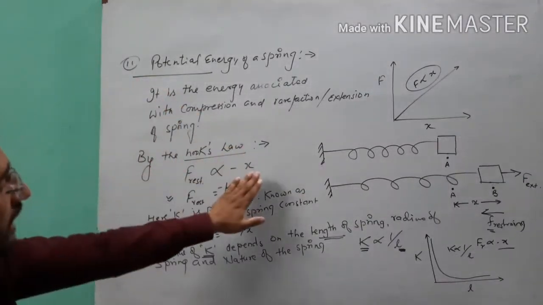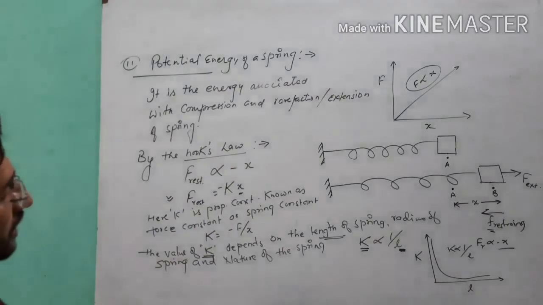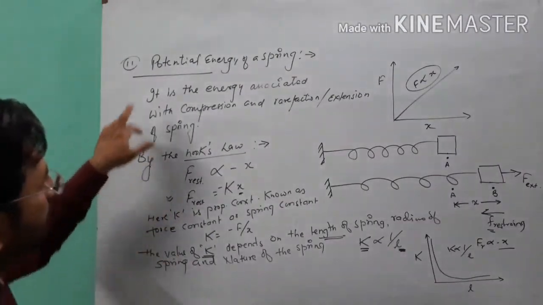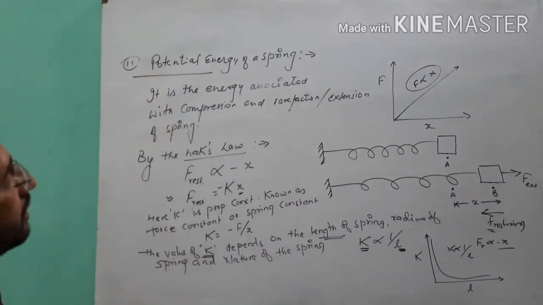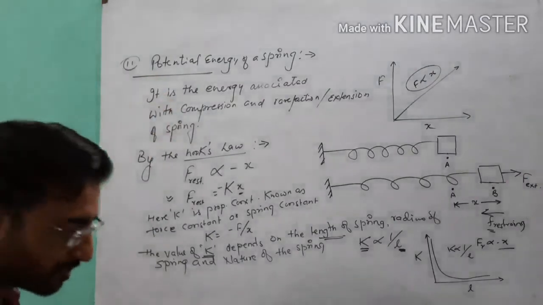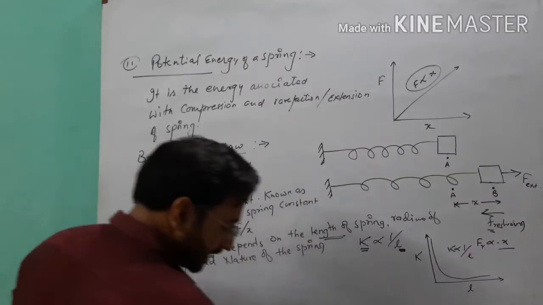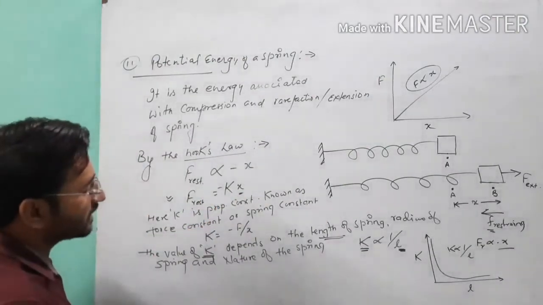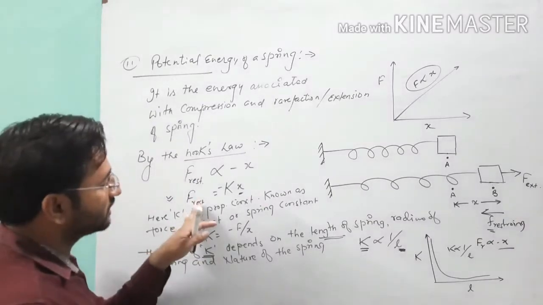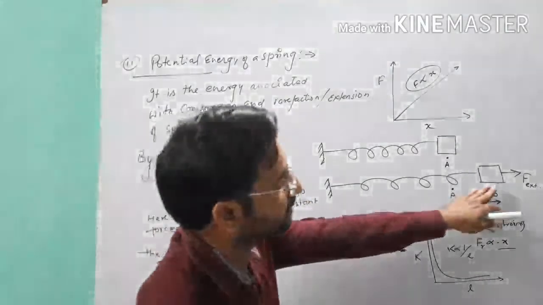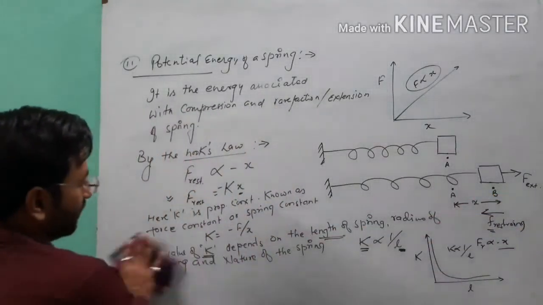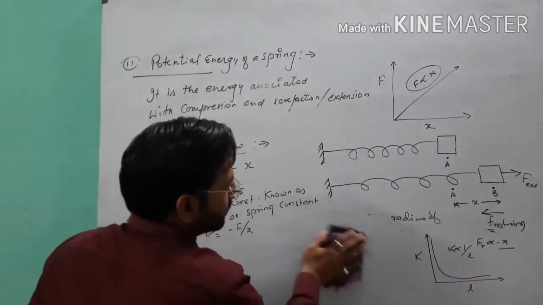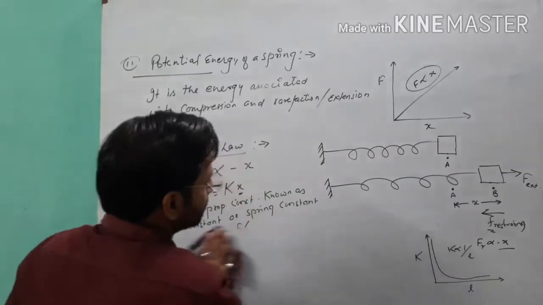Now here we will talk about the amount of work done which is stored as the potential energy of a spring. See, we have the restoring force which is equal to minus kx, and we know that against this restoring force we will apply our work, which is by our F external force.